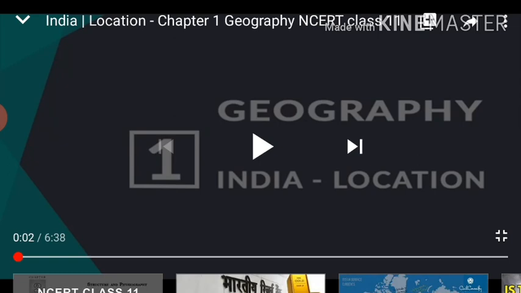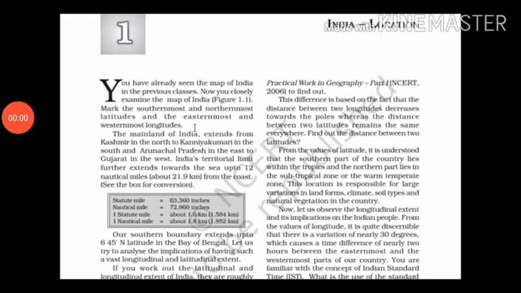India is a country of vast geographical expanse. In the north, it is bound by the lofty Himalayas, the Arabian Sea in the west, the Bay of Bengal in the east, and the Indian Ocean in the south. Now let's proceed with the chapter.